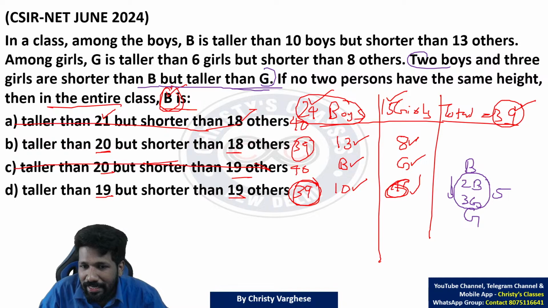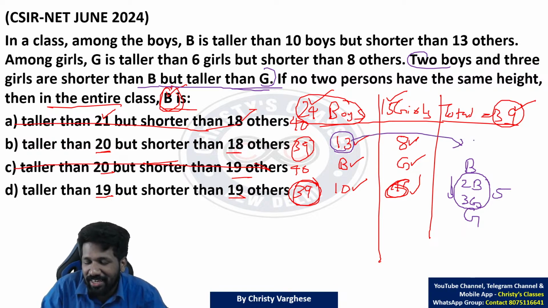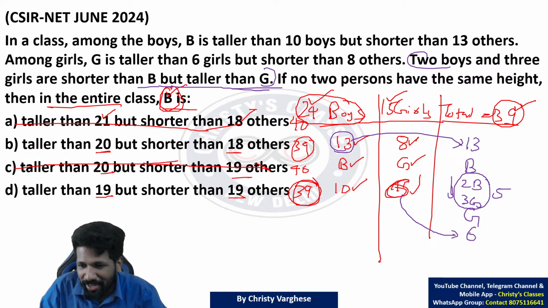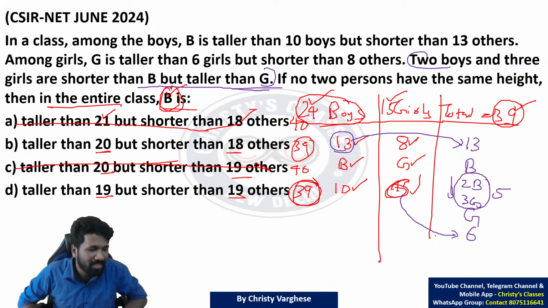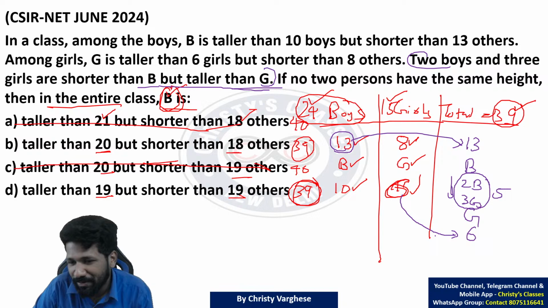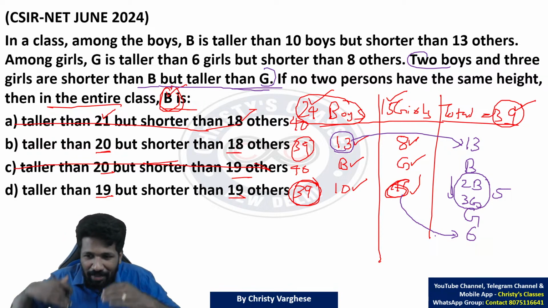Now look at it. We know that before B there are 13 boys. That diagram we can now integrate here. I integrated the diagram and drew the 13 people before B here. Now below G there are 6 people, which we can integrate here. Look at it. It's a very satisfying process in my opinion if you do it properly. Who is between B and G?